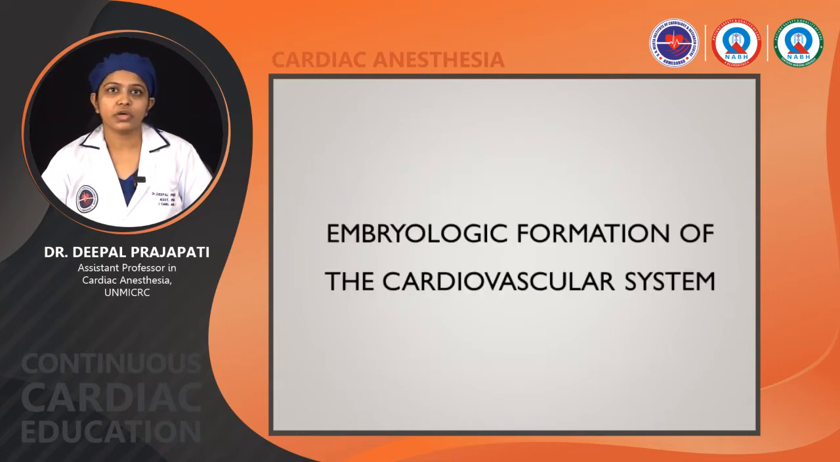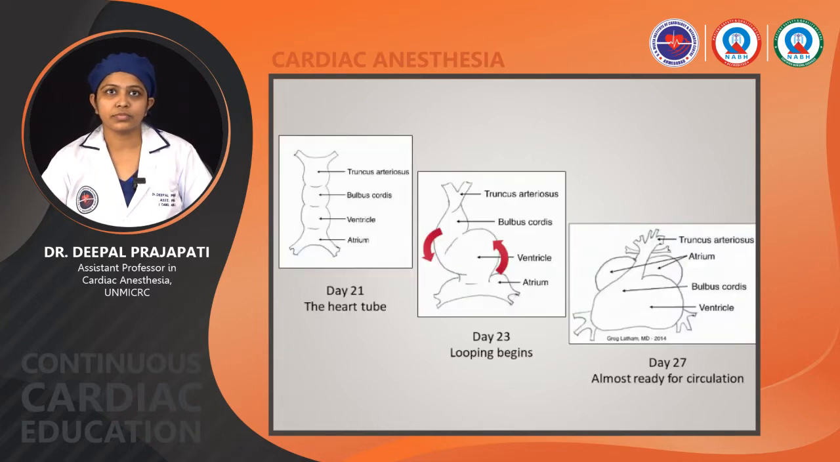Embryologic formation of the cardiovascular system. At day 21, the heart tube consists of truncus arteriosus, bulbus cordis, ventricle and atrium. At day 23, the looping of the heart tube begins, and at day 27, the heart is almost ready for the circulation.